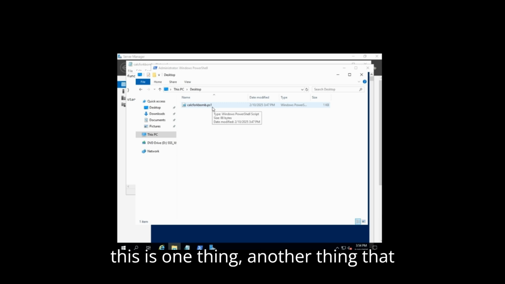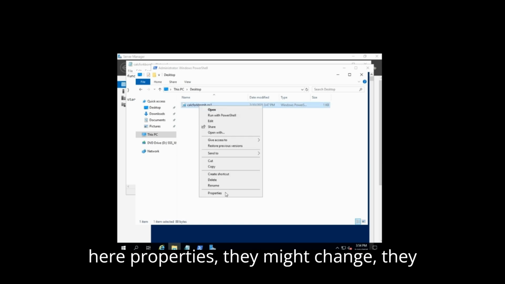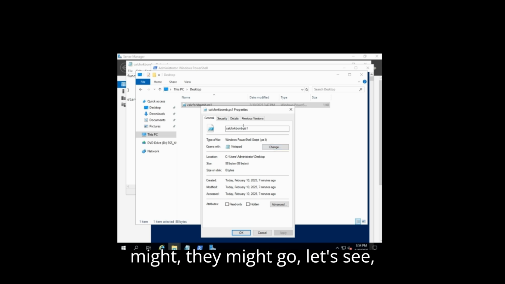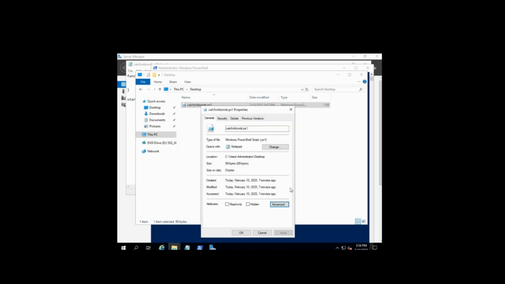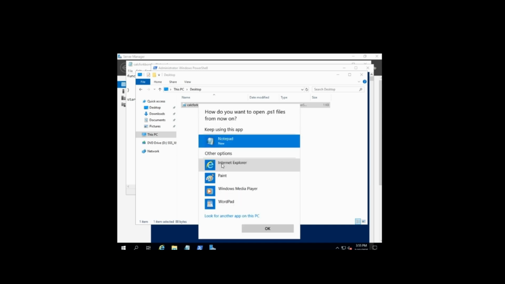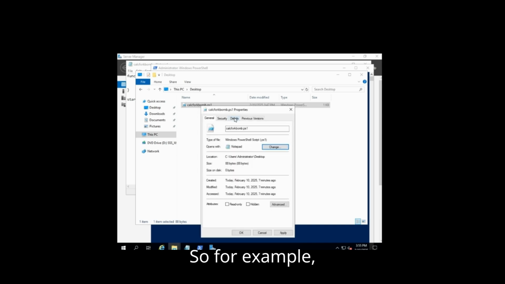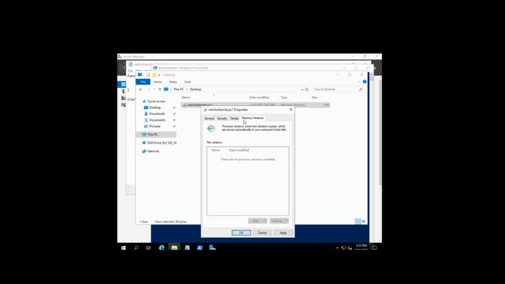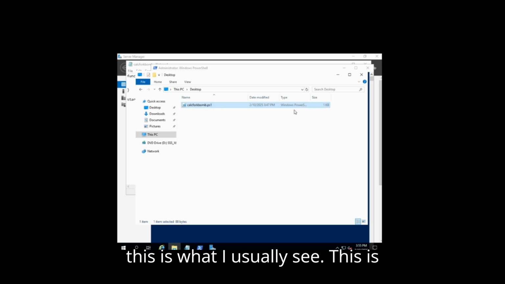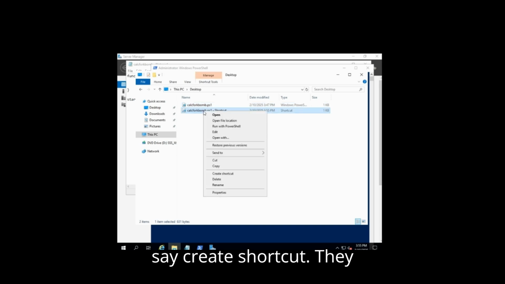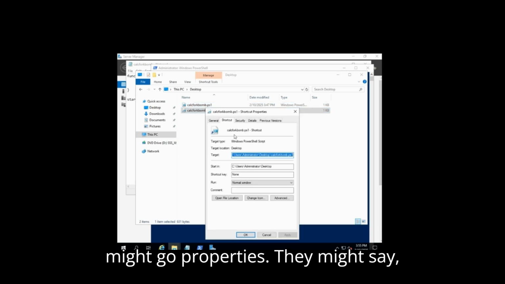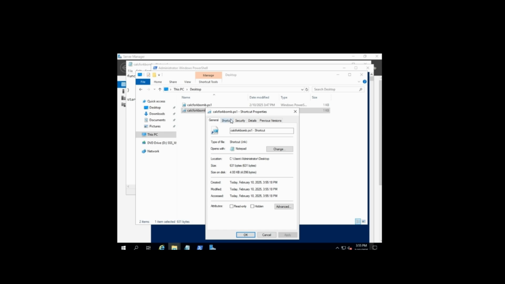But this is another thing that a threat actor might do. They might go in here, properties. Let's see, they could do a couple of things. So, for example, this is what I usually see. This is similar to how Trojans work. They might say create shortcut. They might go to properties.